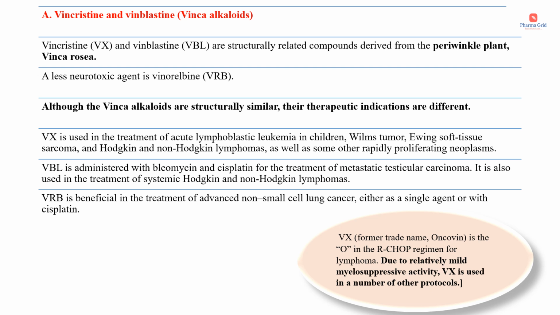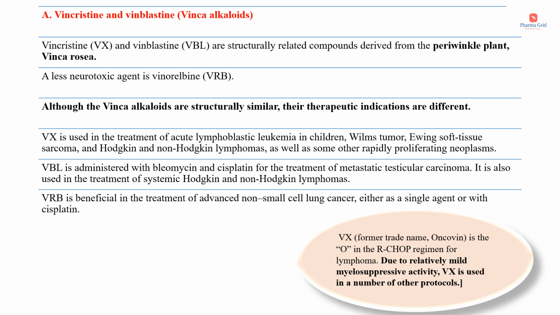Vincristine is denoted as VCR and vinblastine is denoted as VBL. These are structurally related compounds derived from the periwinkle plant Vinca rosea. A less neurotoxic agent is vinorelbine, which is denoted as VRB. Although these vinca alkaloids are structurally similar, their therapeutic uses or indications are different.